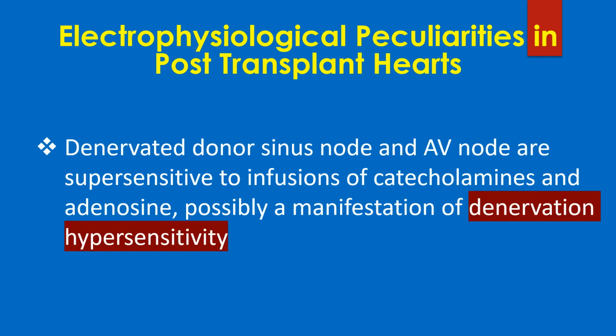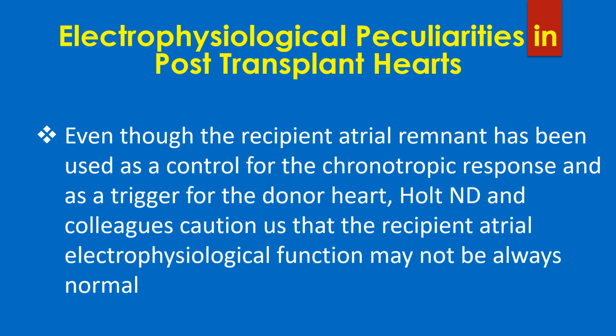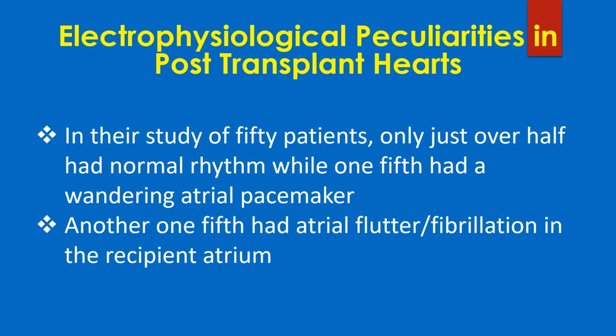Denervated donor sinus node and AV node are supersensitive to infusions of catecholamines and adenosine, possibly a manifestation of denervation hypersensitivity. Even though the recipient atrial remnant has been used as a control for the chronotropic response and as a trigger for the donor heart, Holt and colleagues caution us that the recipient atrial electrophysiological function may not be always normal. In their study of 50 patients, only just over half had normal sinus rhythm, while 1/5 had a wandering atrial pacemaker. Another 1/5 had atrial flutter or fibrillation in the recipient atrium.